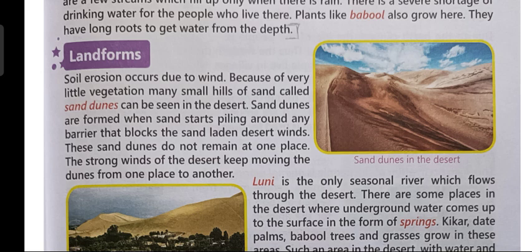Piling means when sand starts collecting around any kind of barrier or obstruction that blocks the sand laden desert winds. In this way, sand dunes are formed.